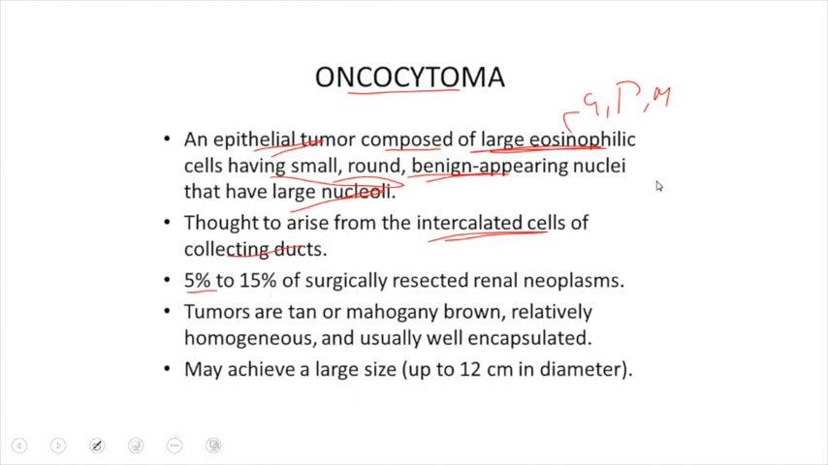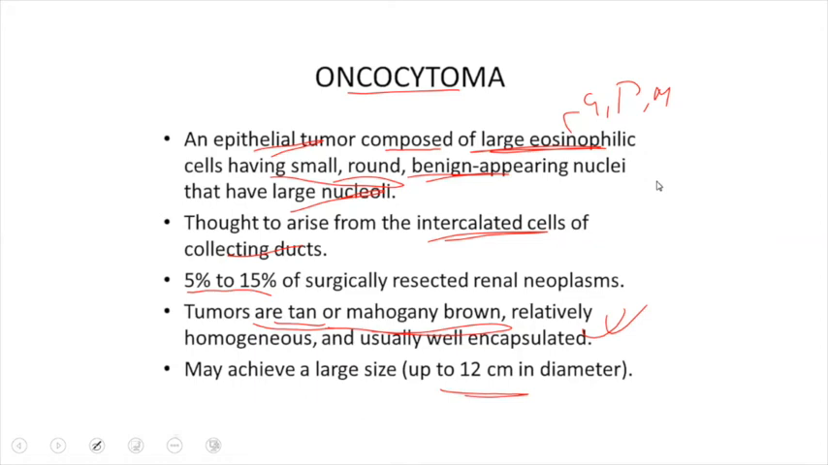And oncocytoma comprises 5 to 15% of surgically resected neoplasms of the kidney. Whenever you see the kidney grossly, you can appreciate the tan brown or mahogany brown color, which is relatively homogeneous and very well encapsulated, as I've already discussed. And the size can be up to 12 centimeters in diameter.